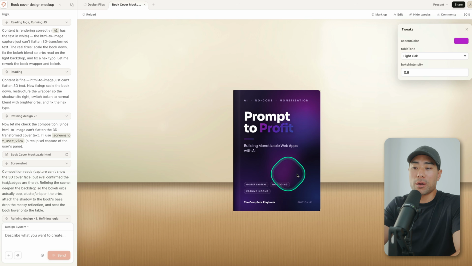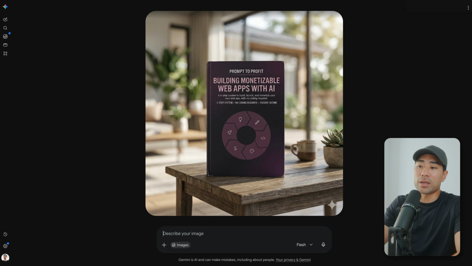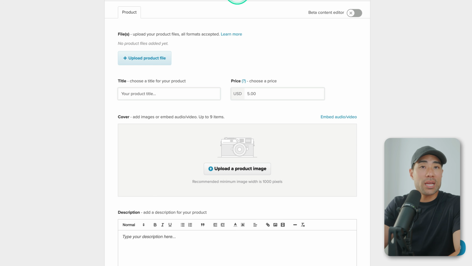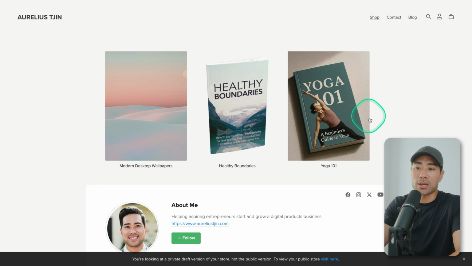So we've got Prompt to Profit. That's if you want to stick to the Claude ecosystem. However, I find that Gemini, Google Gemini that is, produces better results in terms of creating realistic mock-ups and book covers like this. And then head back to your PayHip account where you're adding a new product and then upload any image assets right here so that you have something that looks like this.